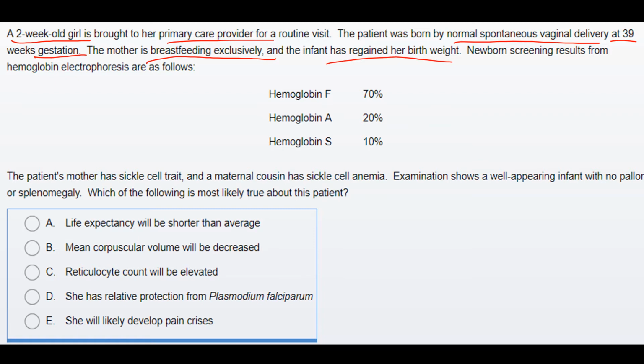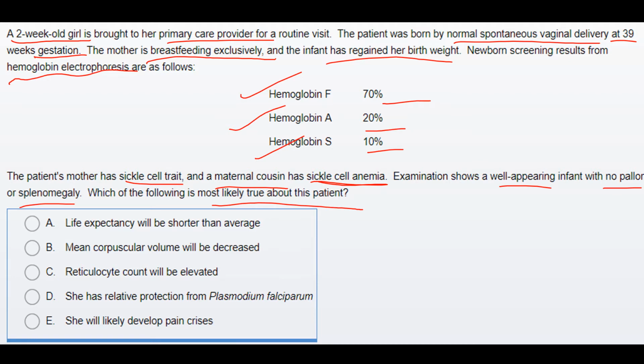Newborn screening results from hemoglobin electrophoresis are as follows: HbF is 70%, HbA is 20%, HbS is 10%. The patient's mother has sickle cell trait and a maternal cousin has sickle cell anemia. The examination reveals no pallor, it is a well appearing infant, and there is no splenomegaly. Which of the following is most likely true about this patient?